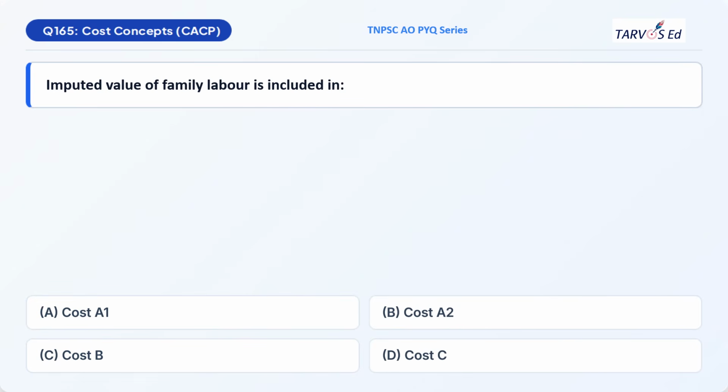Next question is question 165, which is based on cost concepts of CACP. Imputed value of family labor is included in which cost? Cost A1, cost A2, cost B, and cost C. So the correct option will be option D, cost C.